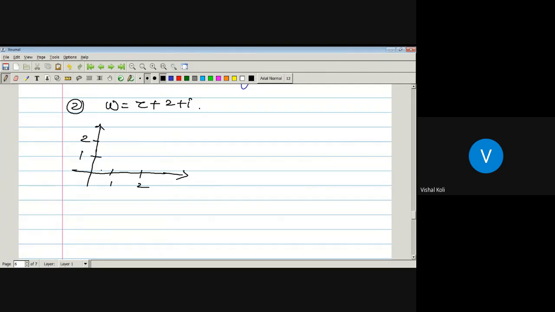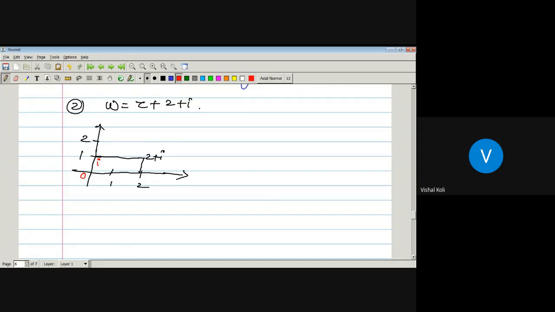Now, the region is somewhere here. So this will be the point 2 plus i. This will be i. This will be the point i, 2 plus i, and here is our 0.